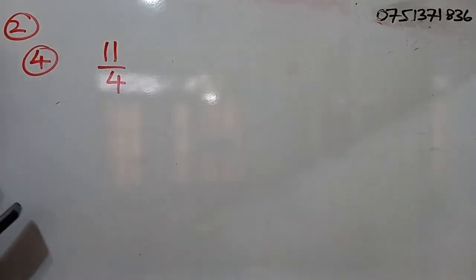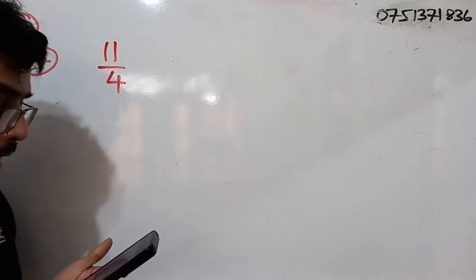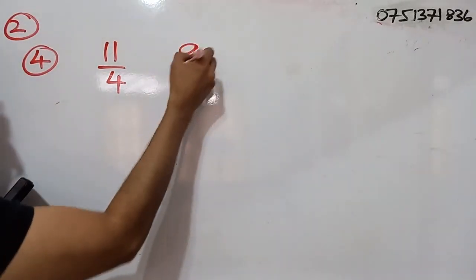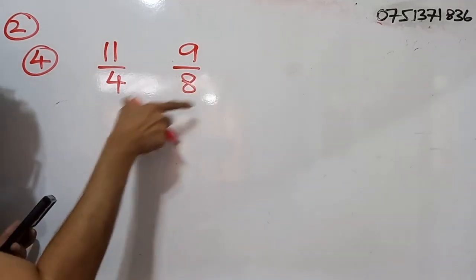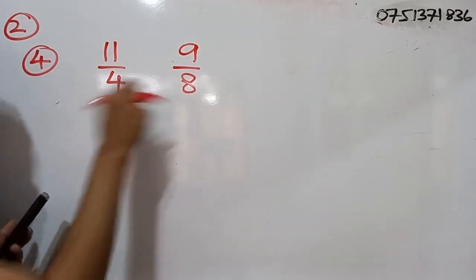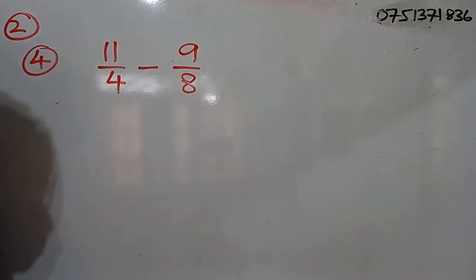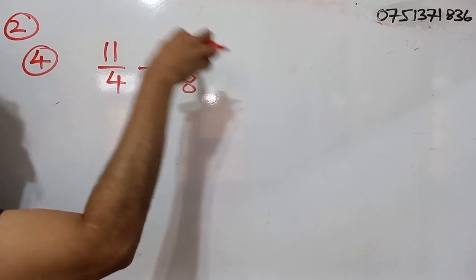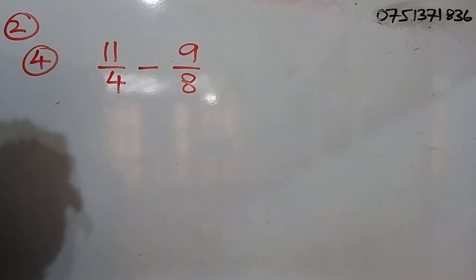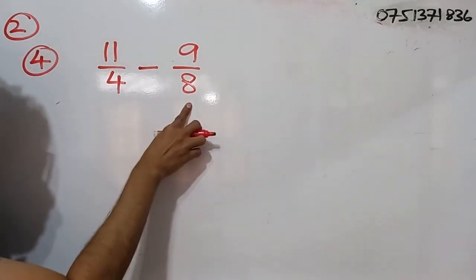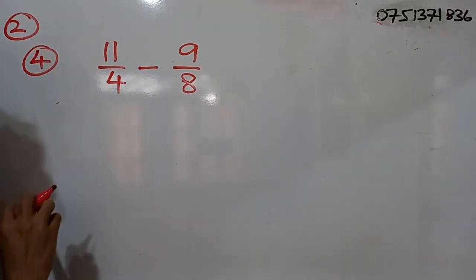11 by 4. What is the amount received by Manil? That is 9 by 8. Amounts of chocolates received by both of them represented as fractions. So we have to calculate the difference, right? So we have to subtract 9 by 8 from 11 by 4. Okay, so here also we can't do the subtraction since the denominators are different. So we have to make them same, right?